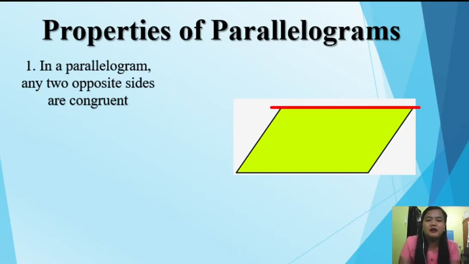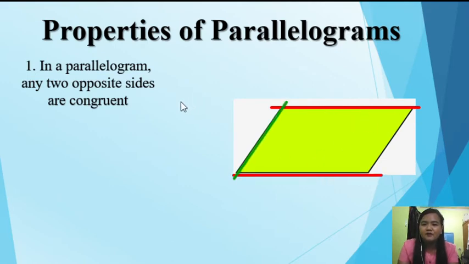First property. In a parallelogram, any two opposite sides are congruent. So, this side and this side are congruent. Another, this side and this side are also congruent. Okay. So, this side and this side are parallel, and this side and this side are also parallel. Okay. Bakit natin sinabing congruent?